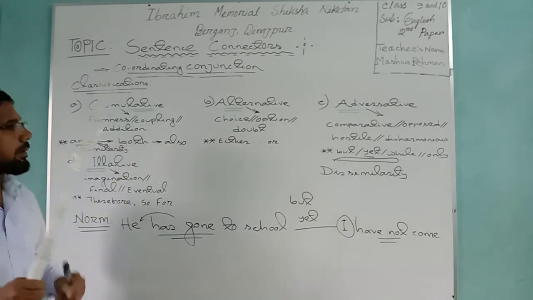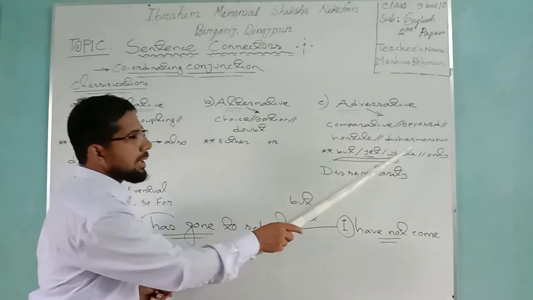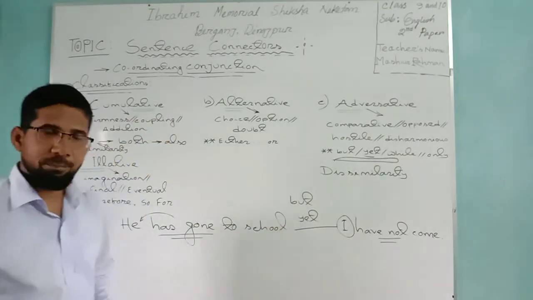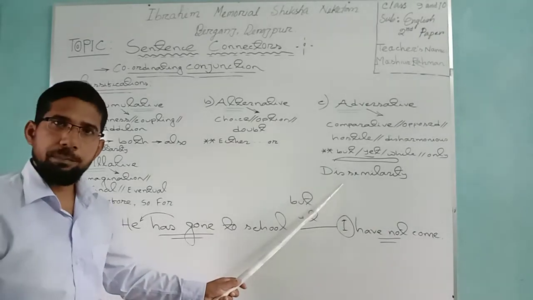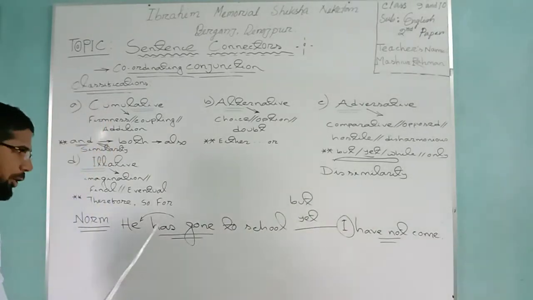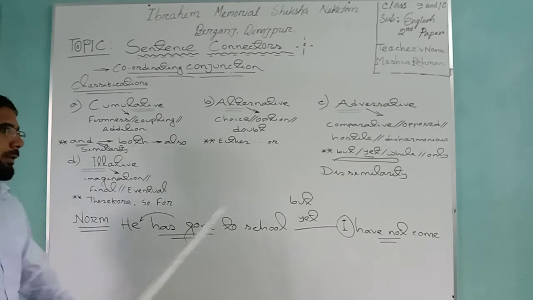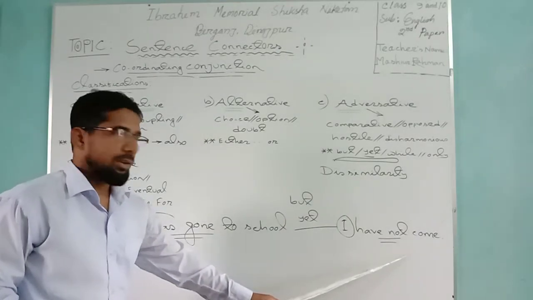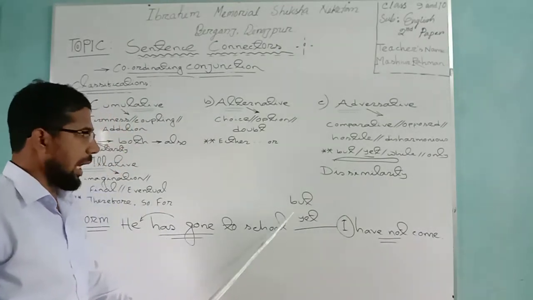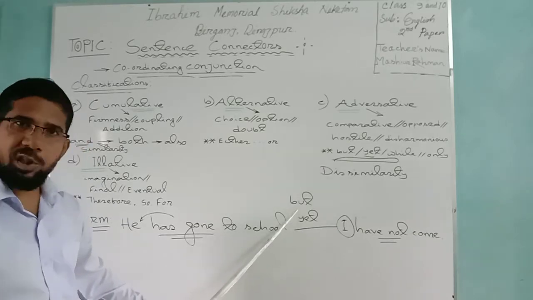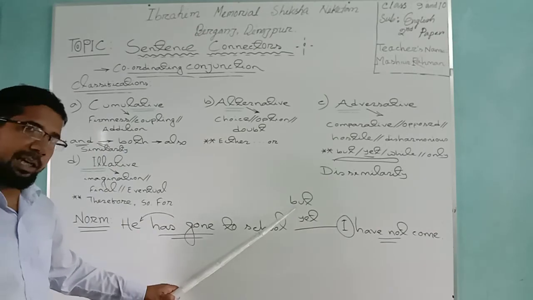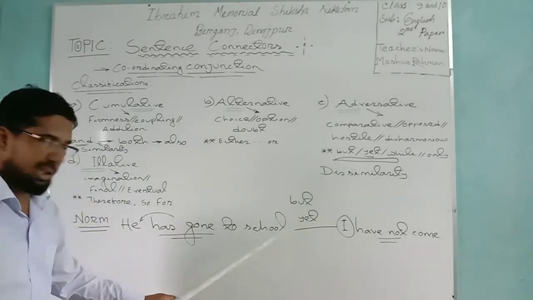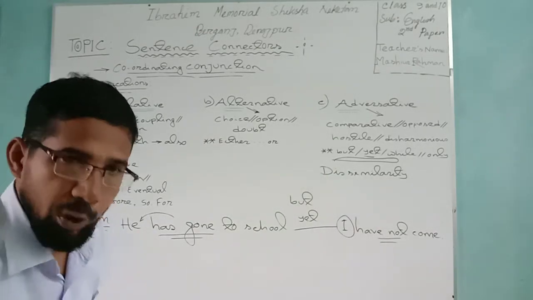That will be attached. But will say disharmonious. Harmonious means relation. Dissimilarity. Here, going to school has been done by the third person, but the first person singular number has not come here. So we have used here one kind of adversative conjunction, and you may apply either but or yet. Clear? Where can we go now?